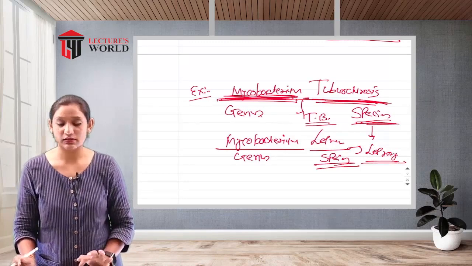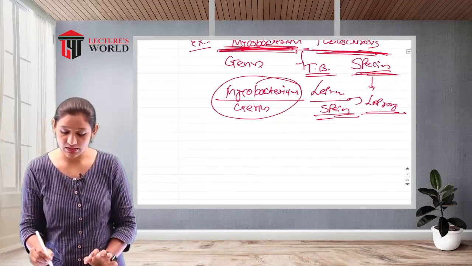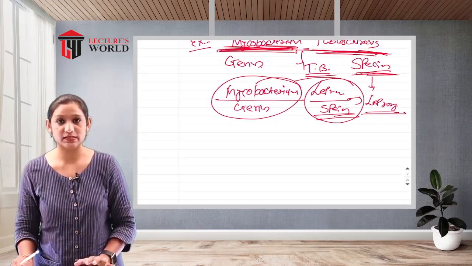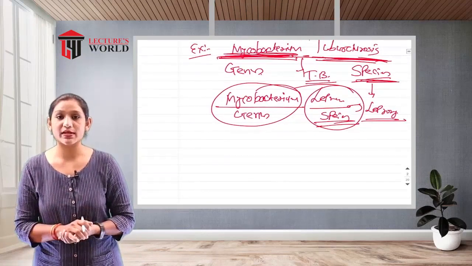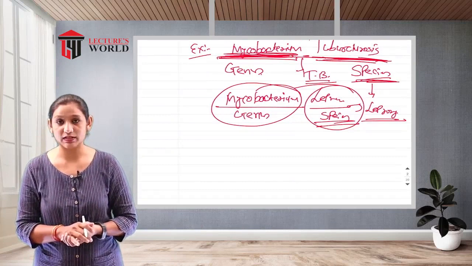Lepra caused the leprosy. This is the genus name and this is the species name. Clear? I hope you understand well. Right now, I am giving just a basic example of the terminological condition.